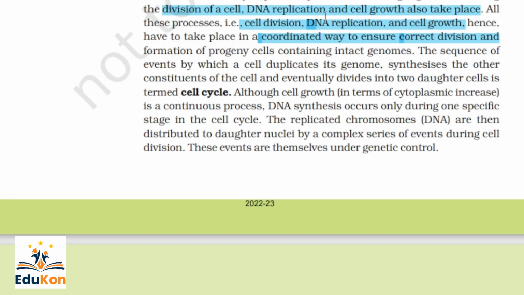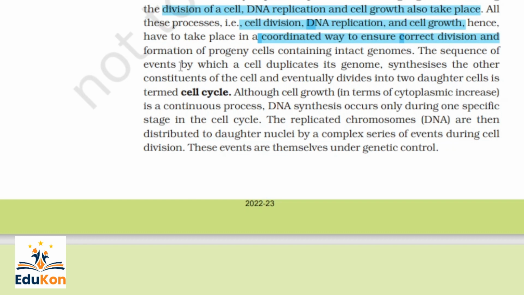What happens first? DNA replicates, it moves on to the other cell, then the cell division happens, the new cell grows further, again divides and forms new cells. This is a coordinated way which ensures the correct division and formation of progeny cells containing intact genomes.